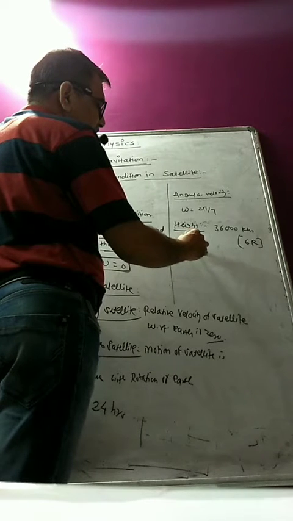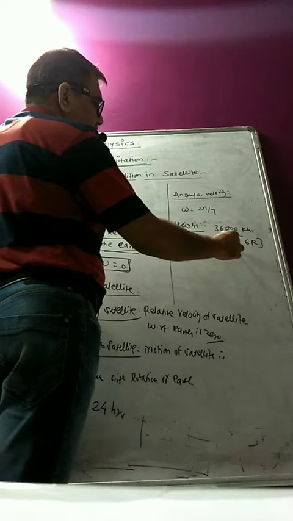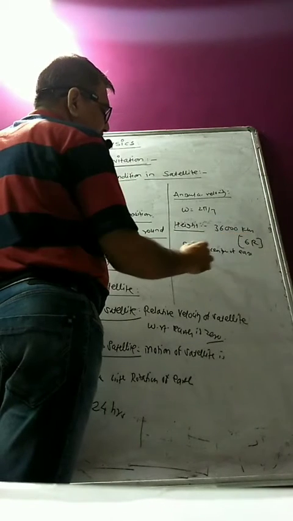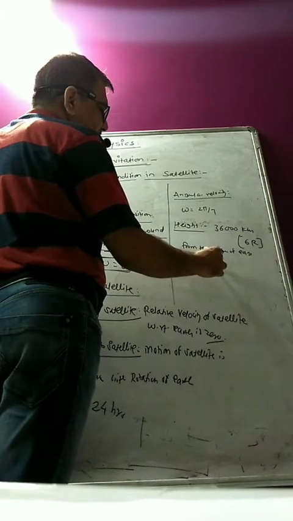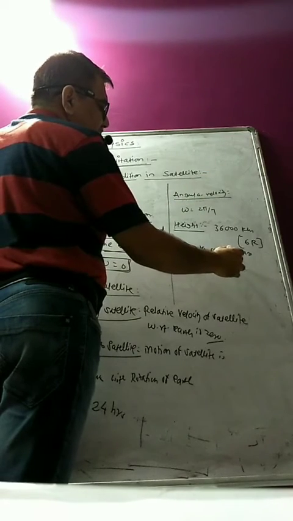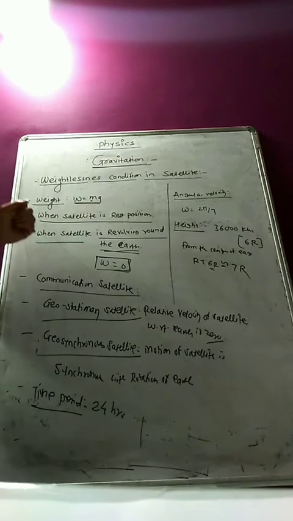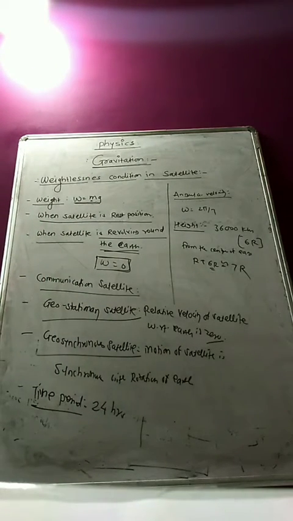Already the radius is R, plus 6R above the surface of Earth. Therefore, the total height from the center of Earth will be 7R.